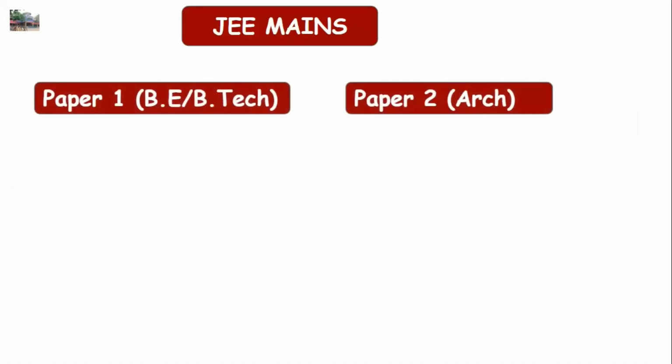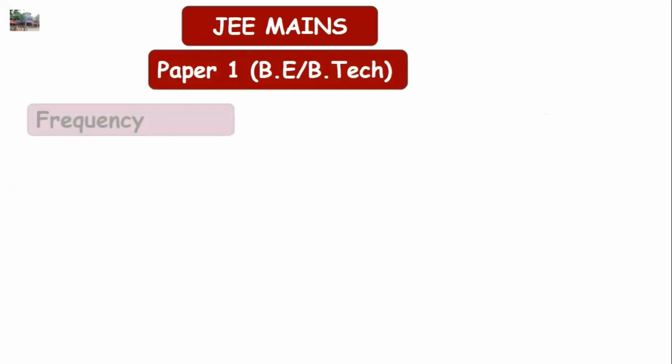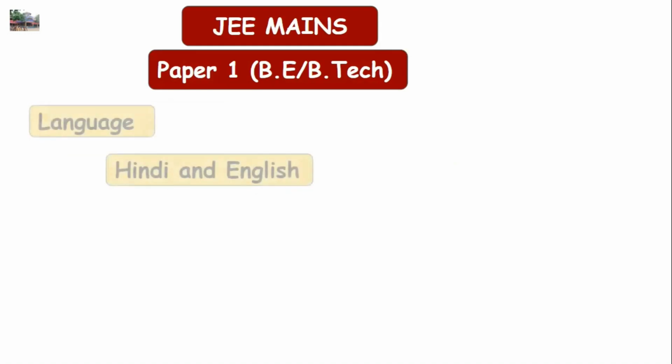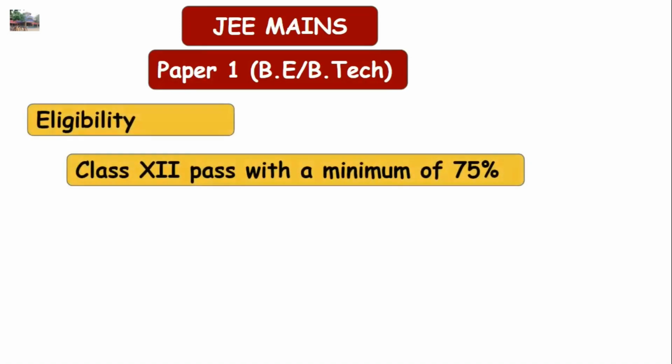JEE Mains, as previously said, has two papers, but let's restrict our discussion only to paper 1 as far as this video is concerned. What is the frequency of the exam? How often can you write the exam? You can write the exam twice a year, either in January or in April, or both in January and April. You can write the exam either in Hindi or in English. You should have a minimum qualification of class 12 pass with a minimum of 75%.